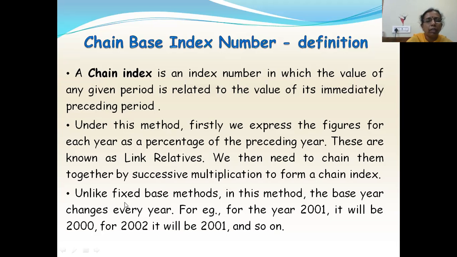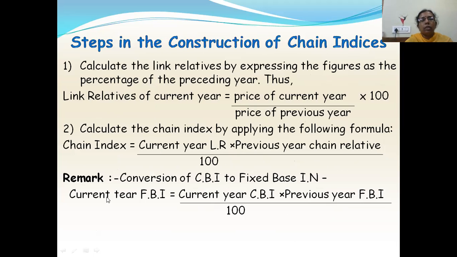Unlike fixed base methods, in this method, the base year changes every year. Every year, the base year will be changing. For example, for the year 2001, 2000 will be the base year. For the year 2002, 2001 will be the base year. For the year 2003, 2002 will be the base year. So these are the steps in the construction of chain indices.